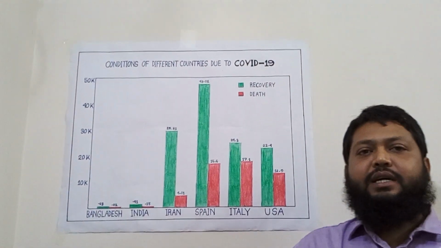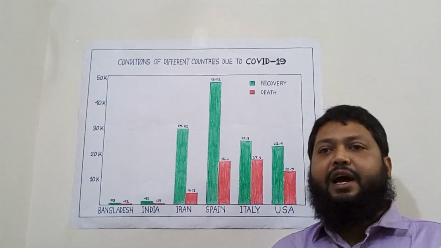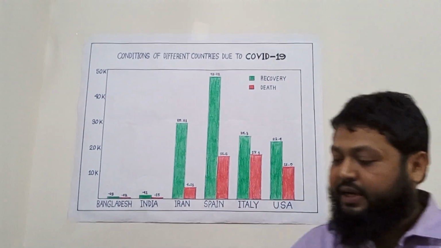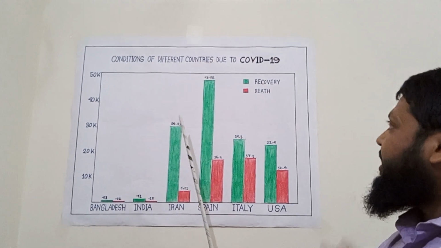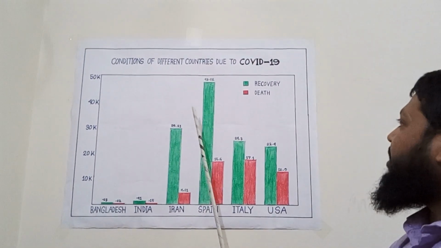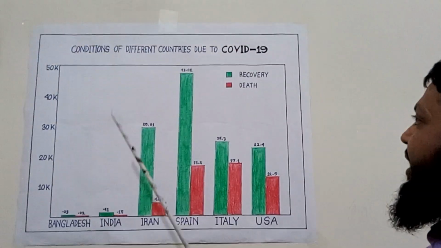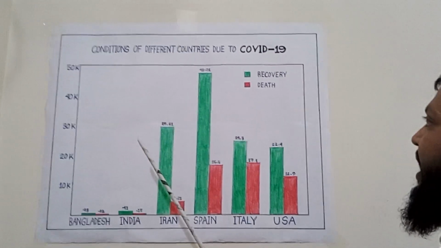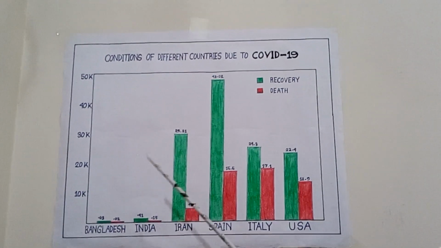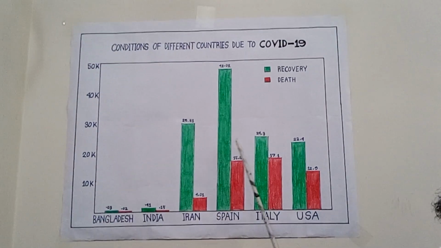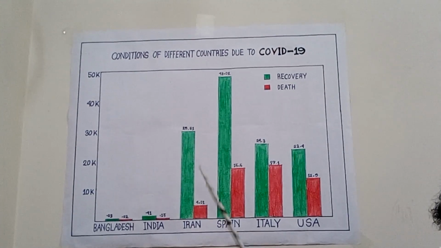So dear student, now I will show how we can describe or write a graph. At first, we have to give a deep look at the graph. How many components and how many types of information are there in the graph is very necessary. In the graph, we can see two colors, and two colors are showing different information.